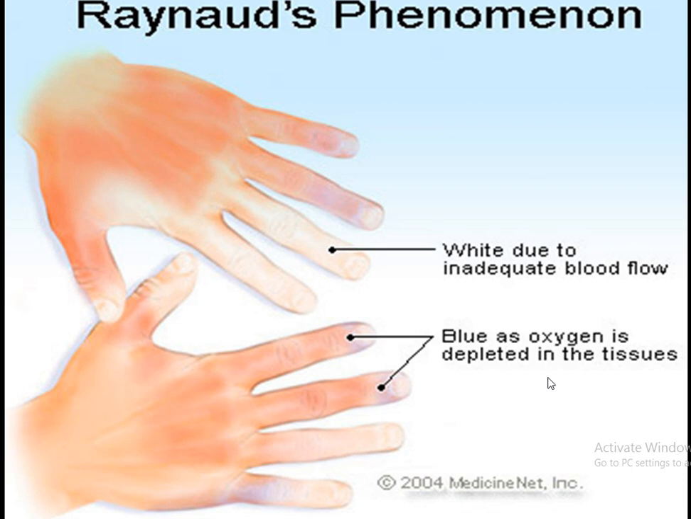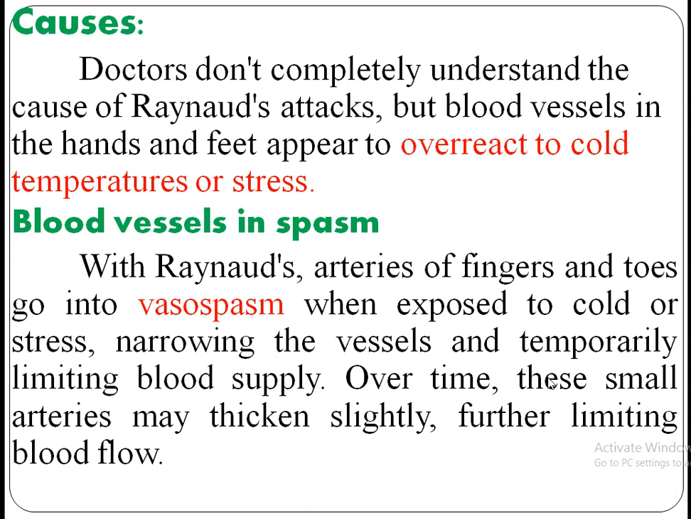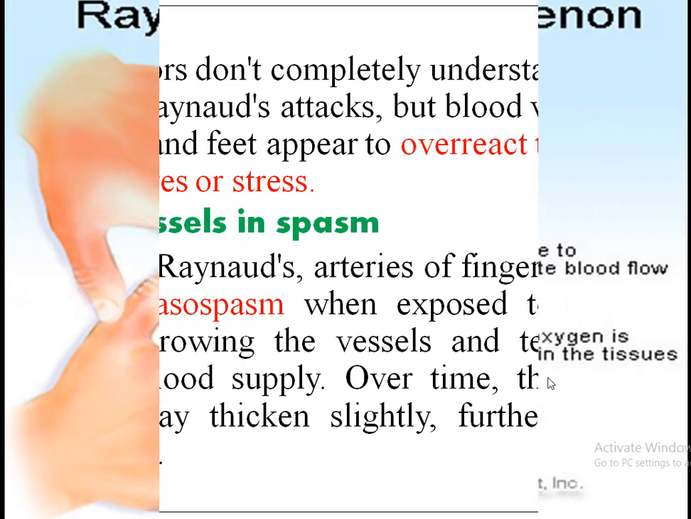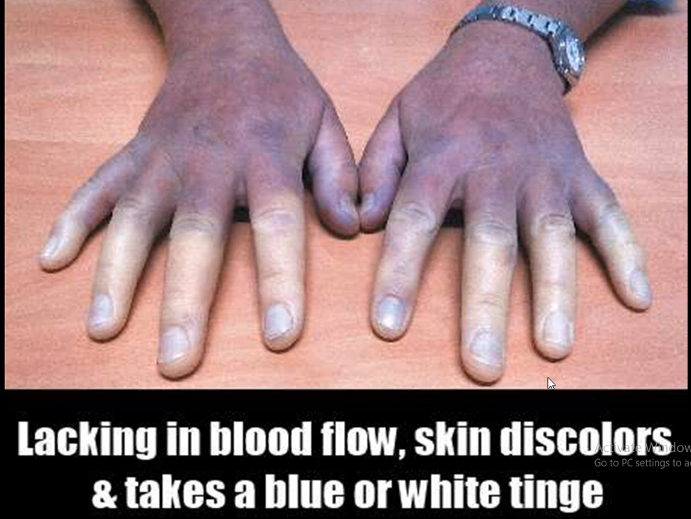So this is a very typical picture of Raynaud's disease. You can find the skin whitish and also bluish at the same time. So this is Raynaud's disease. The main cause is the overreaction to cold temperature or stress with vasospasm of the blood vessels. This is another very nice picture.